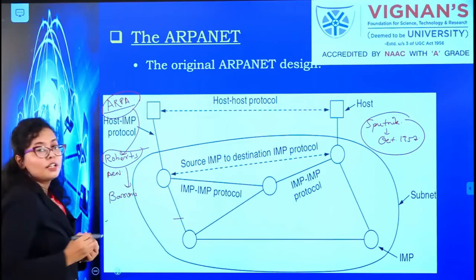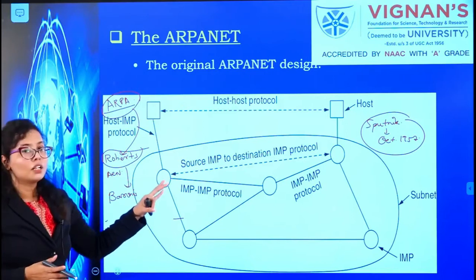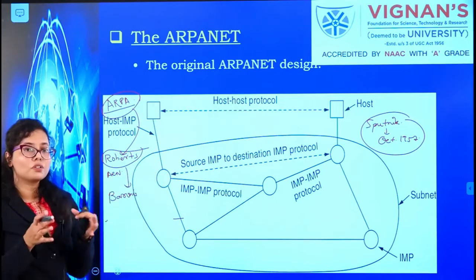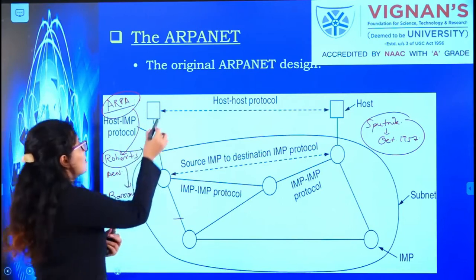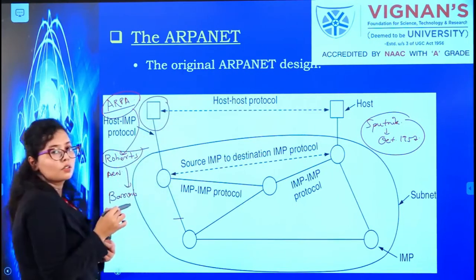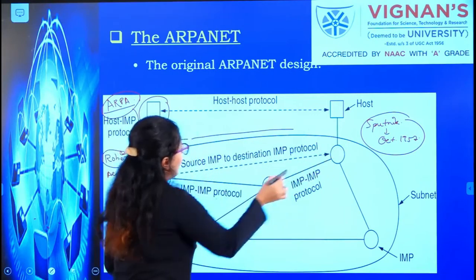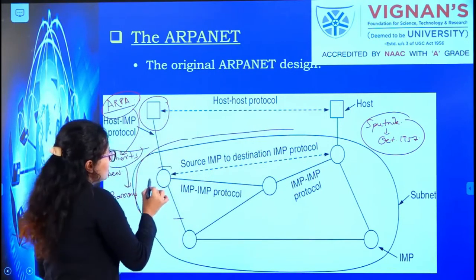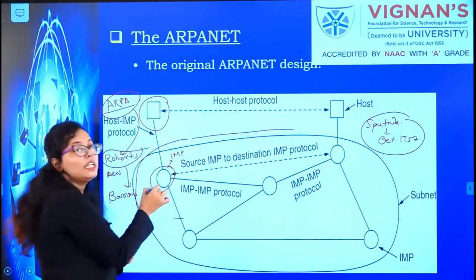Then he began conceptualizing the network. First he brought out a theoretical concept. In that concept, the structure would have a host and a subnet, and in the subnet, the networking devices would be called IMPs. These are mini computers.